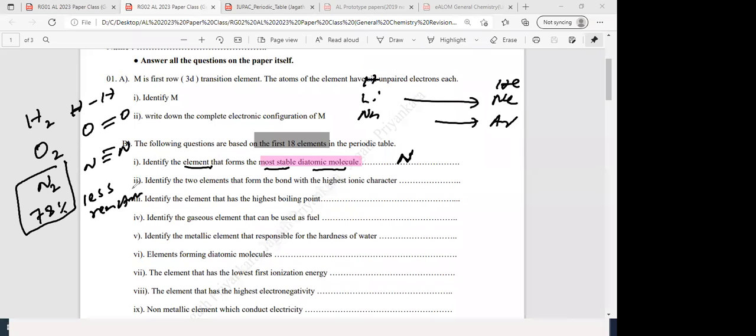Why is it less reactive? Because of the triple bond. Therefore, nitrogen is less reactive than oxygen. Oxygen is nearly 21%, but is more reactive than nitrogen. That's why nitrogen is used to fill electric bulbs even. So, right. Then next one.